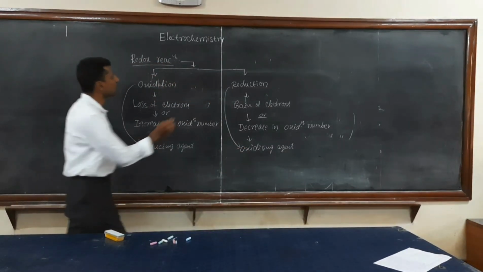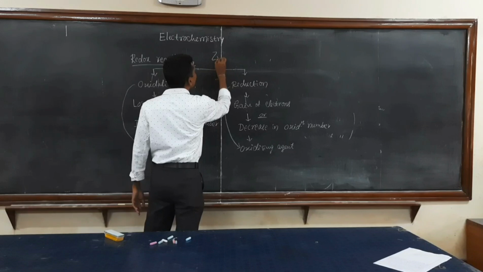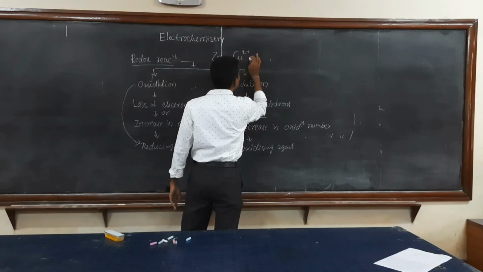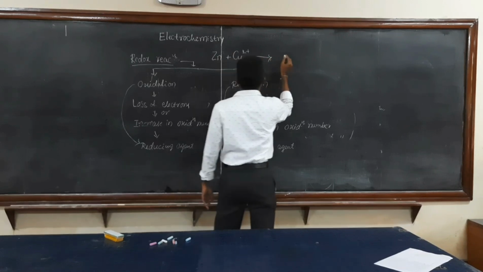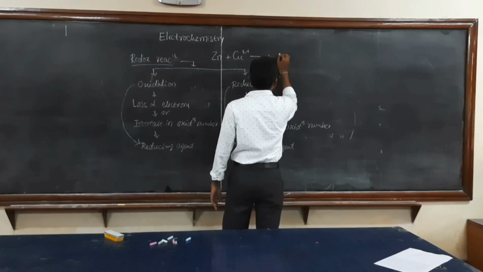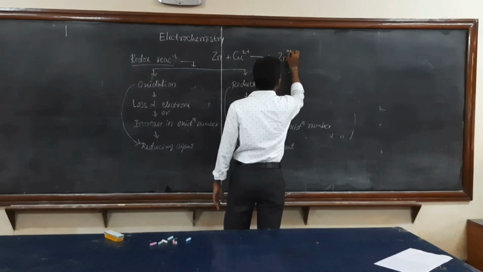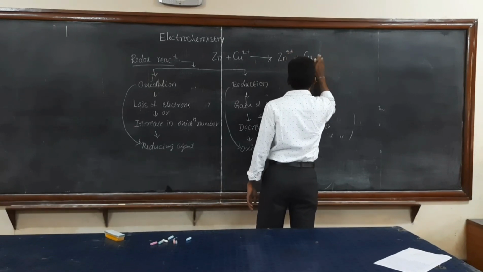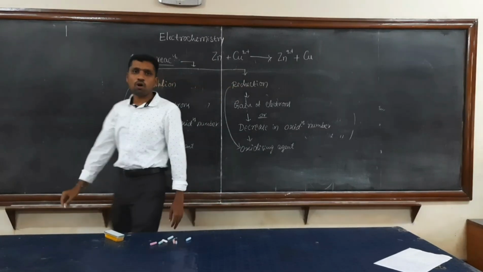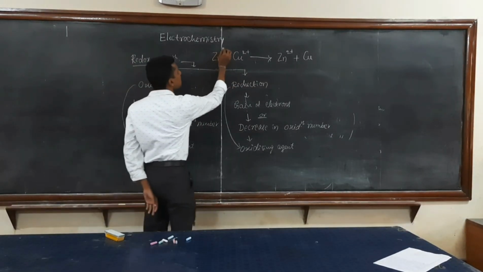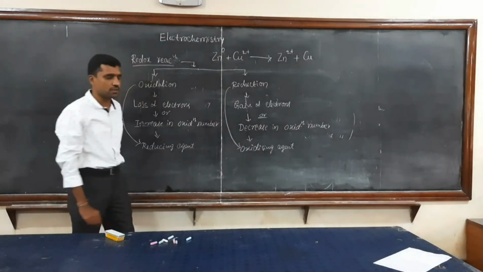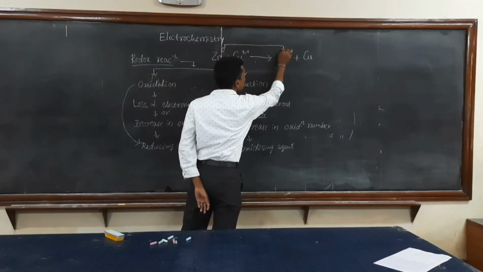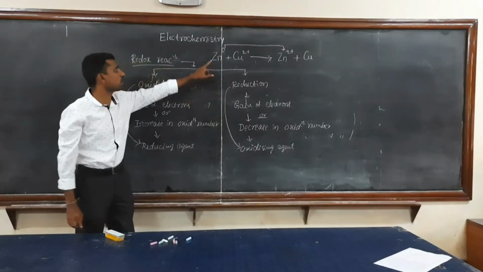For example, zinc reacts with copper 2 plus to give Zn2 plus and copper. Here the oxidation state of zinc is Zn0. When it undergoes oxidation by the loss of 2 electrons, it becomes Zn2 plus.